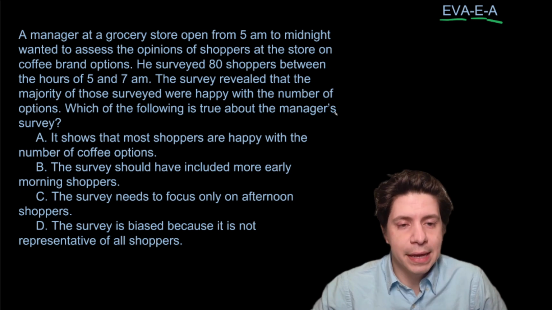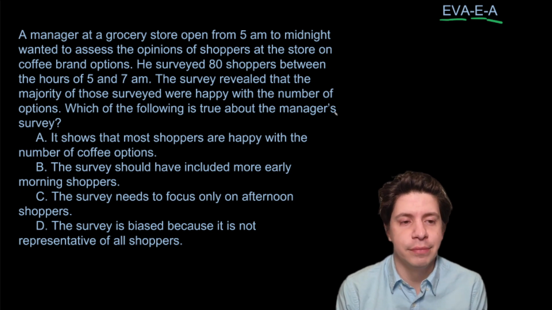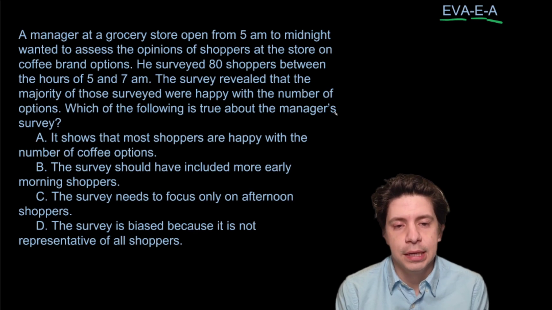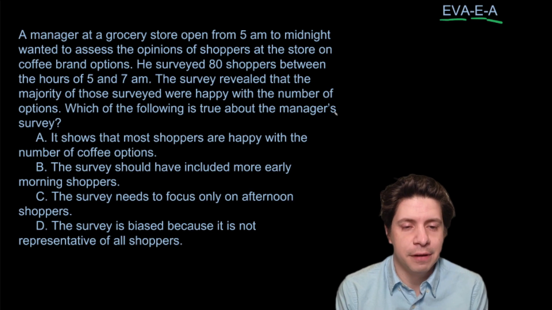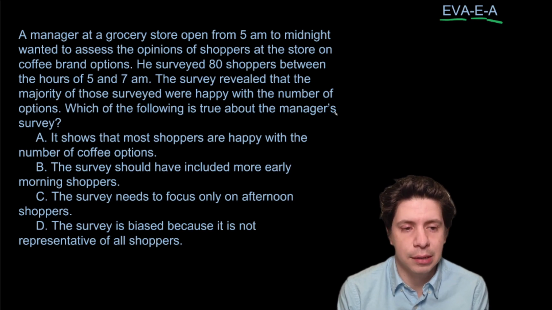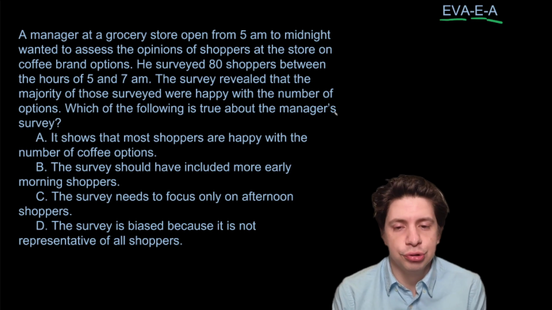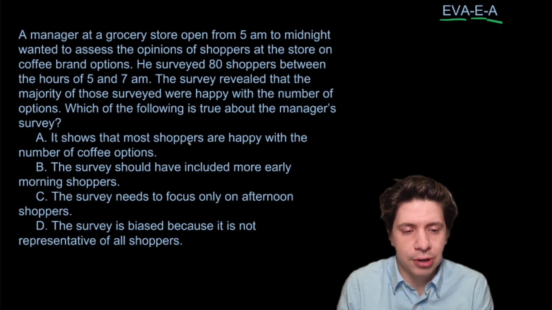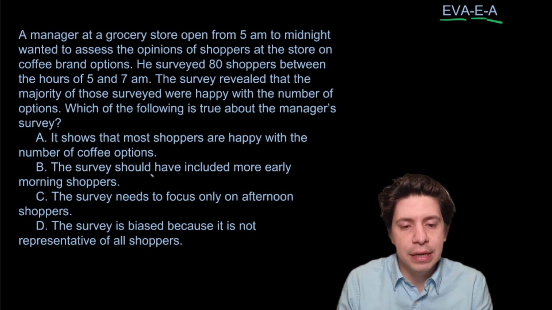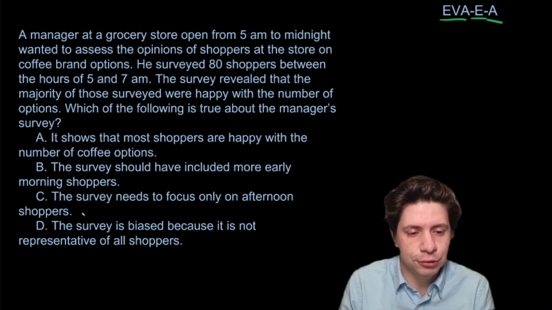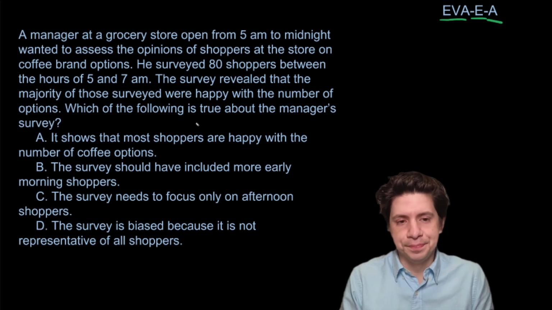A manager at a grocery store, open from 5 a.m. to midnight, wanted to assess the opinions of shoppers at the store on coffee brand options. He surveyed 80 shoppers between the hours of 5 and 7 a.m. The survey revealed that the majority of those surveyed were happy with the number of options. Which of the following is true about the manager's survey? A, it shows that most shoppers are happy with the number of coffee options. B, the survey should have included more early morning shoppers. C, the survey needs to focus only on afternoon shoppers. And D, the survey is biased because it's not representative of all shoppers.